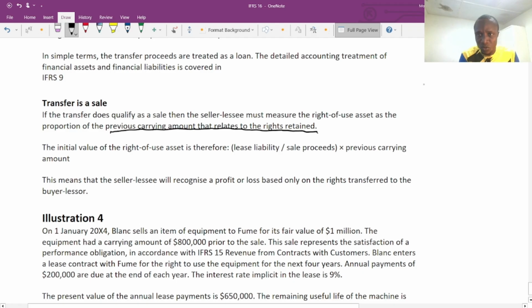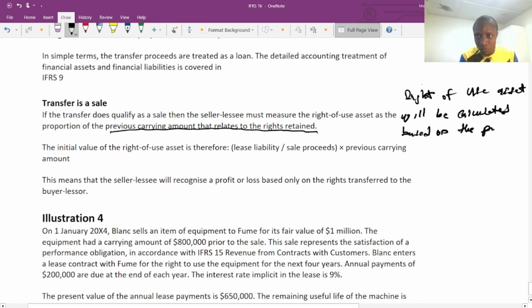So now let me make the note. Right of use asset will be calculated based on the proportion retained.